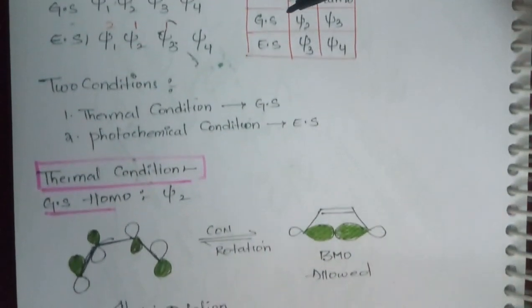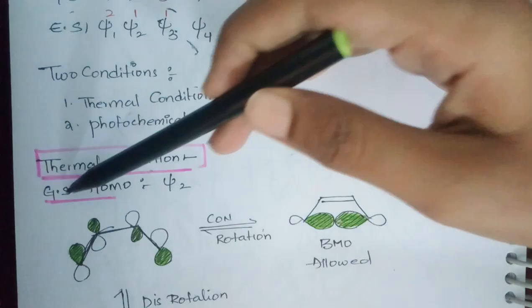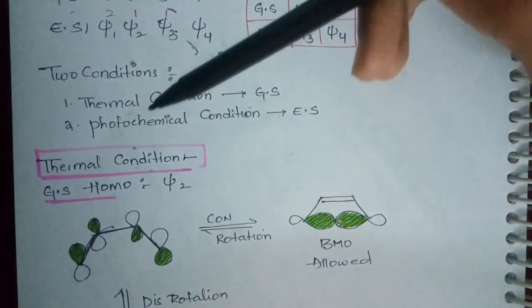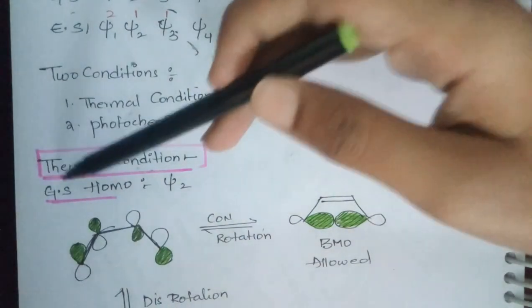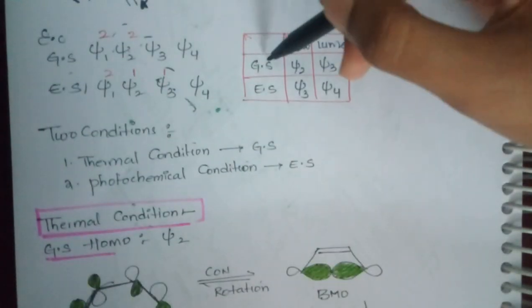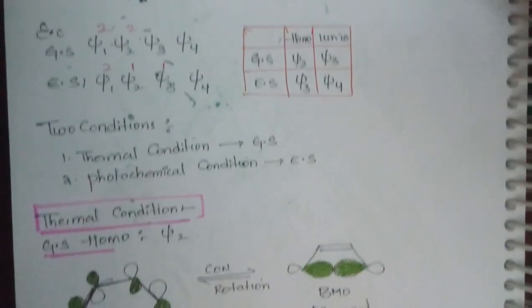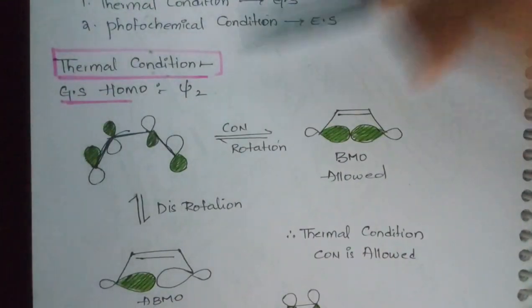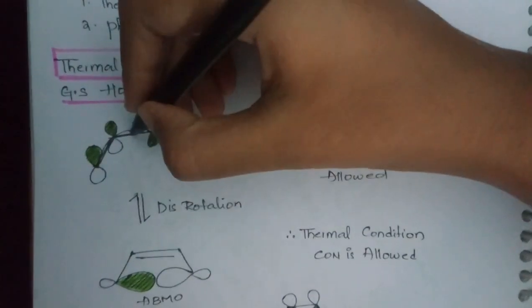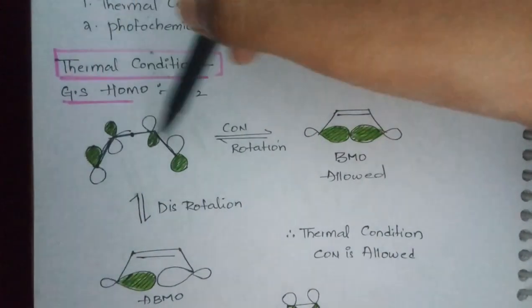Now, if you go to thermal condition, you have the ground state. We have to consider the ground state in thermal condition, and the HOMO according to the FMO orbital approach. So the ground state HOMO of the 4n pi electron system here is Xi2. I have drawn the molecular orbital of Xi2. The number of nodes of Xi2 will be only 1. I have drawn the molecular orbital based on the number of nodes, 2 above, 2 below.